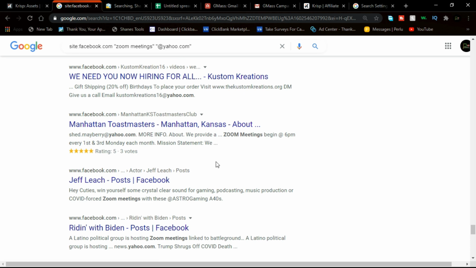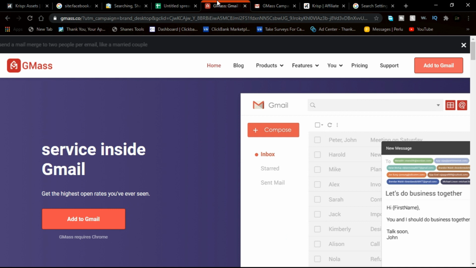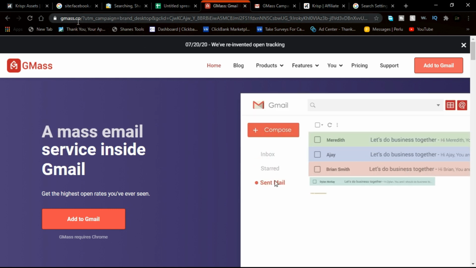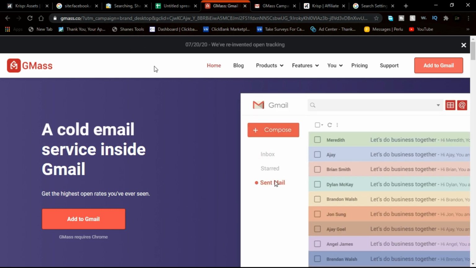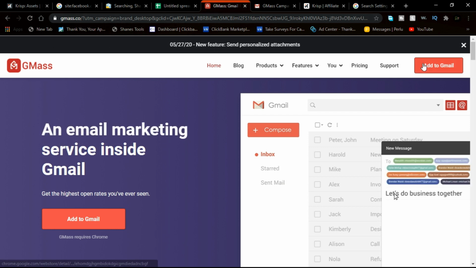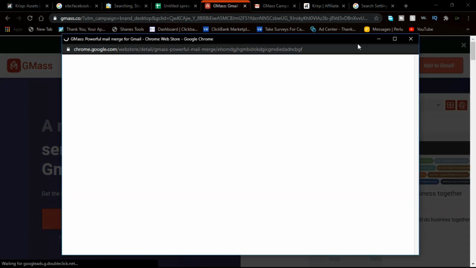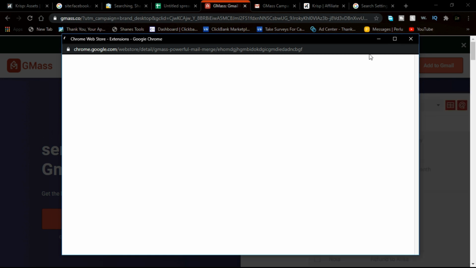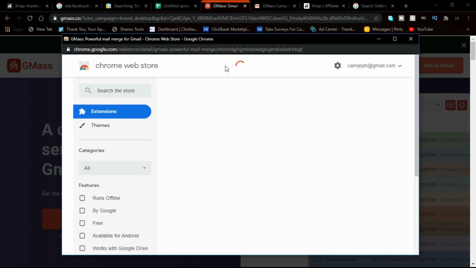So after this step, the next thing you want to do is come over here to Gmask.co, and this is simply a tool that allows you to send emails to multiple people at once. What you're going to do is click on add to Gmail. Obviously I already have this installed, so it's going to show remove from Gmail. Let that load up real quick.